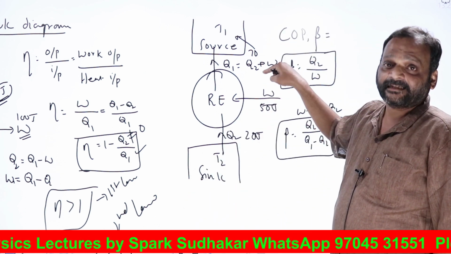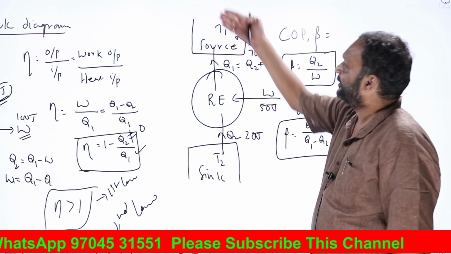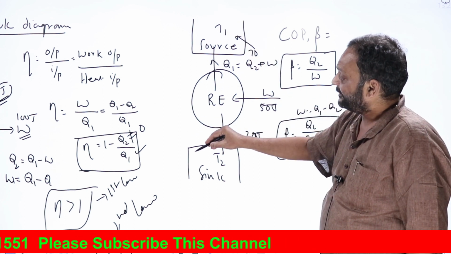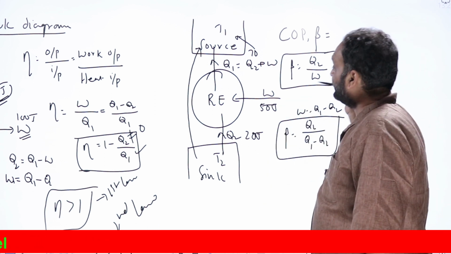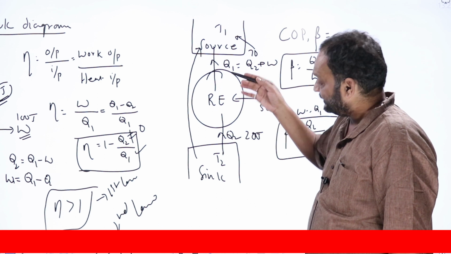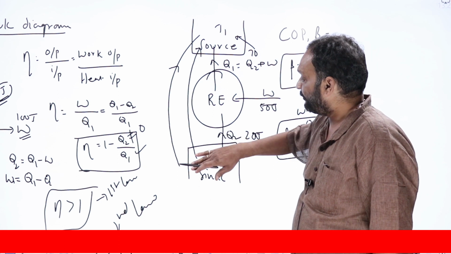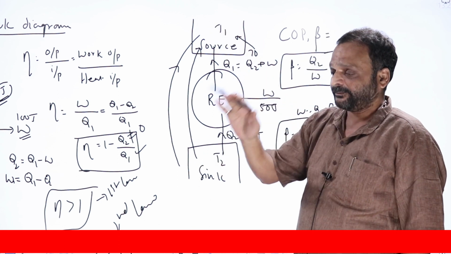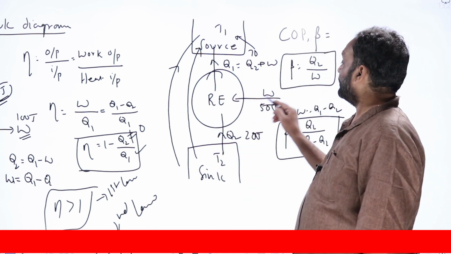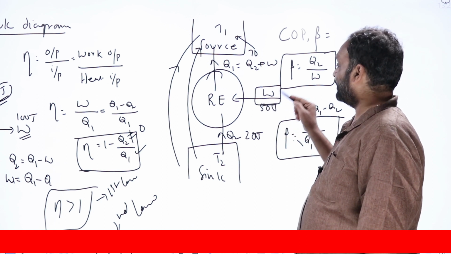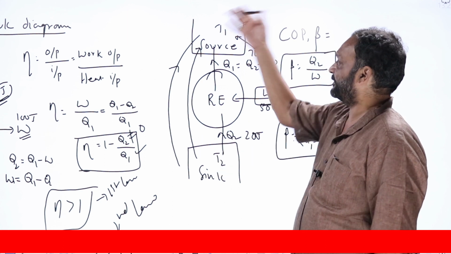Without the help of an external agency, no lifeless engine can transfer heat from a low temperature sink to a high temperature source. It means transferring heat from a low temperature object to a high temperature object is impossible without the help of external work. Heat by itself cannot flow from low temperature to high temperature. It is not possible on its own, or naturally. You have to do some external work, without somebody doing external work on it, it is impossible to transfer heat from low temperature object to high temperature.